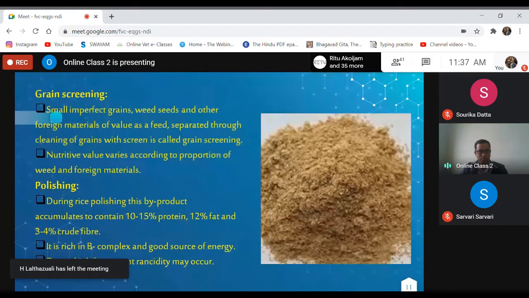It is rich in B complex vitamins and a good source of energy. Due to high fat content, rancidity may occur. So therefore, we have to use it as soon as possible. We cannot store rice polish for a long duration, because there are heavy chances of rancidity, particularly in hot and humid conditions.